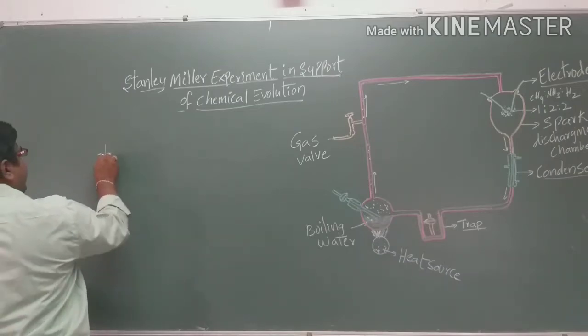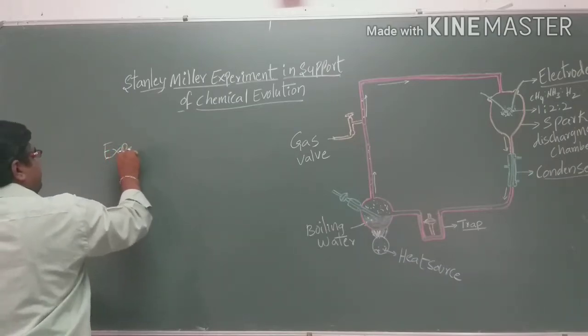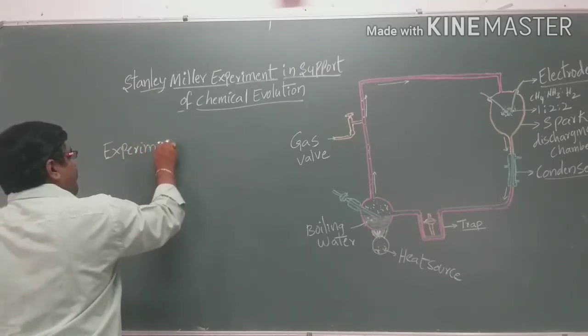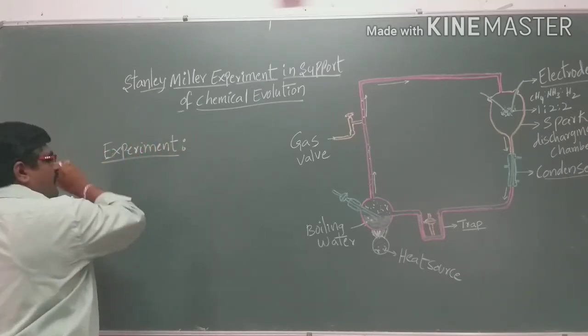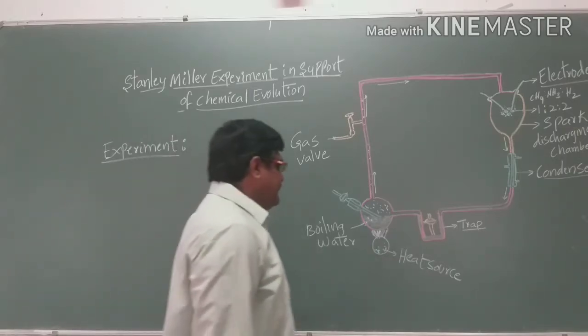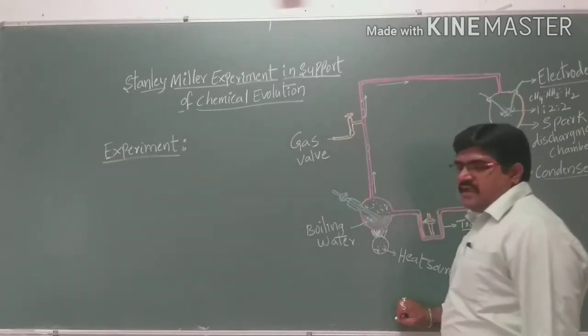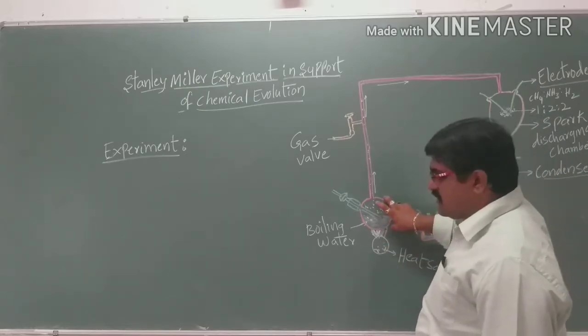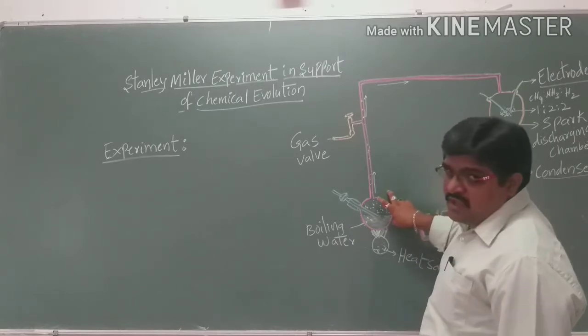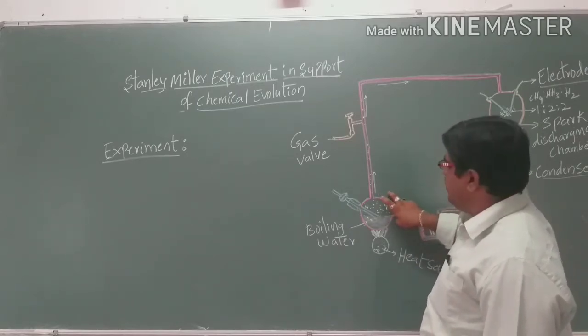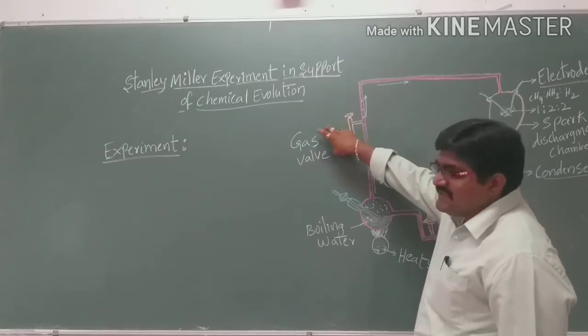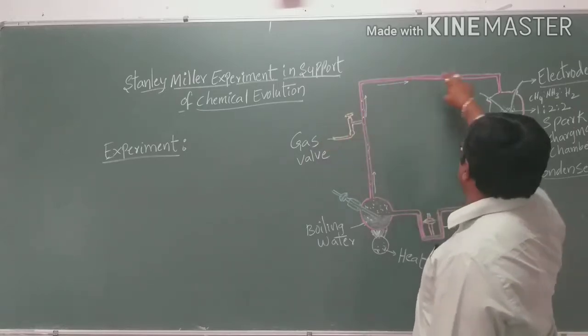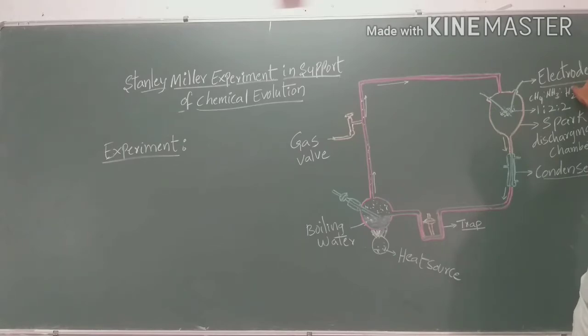To an experiment. So here he has taken place. In this experiment he arranged a round bottom flask filled with boiling water. That boiling water is connected with a gas valve. From the gas valve it is connected to an electrode. From the electrode it is connected to the condenser, and from the condenser to the trap.